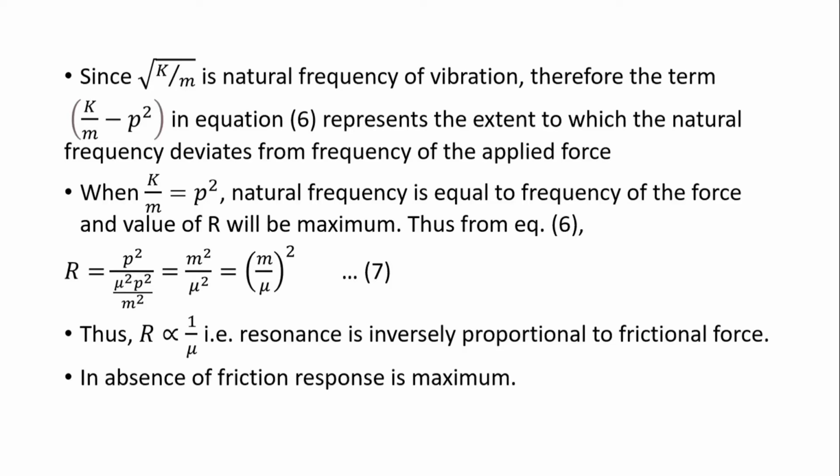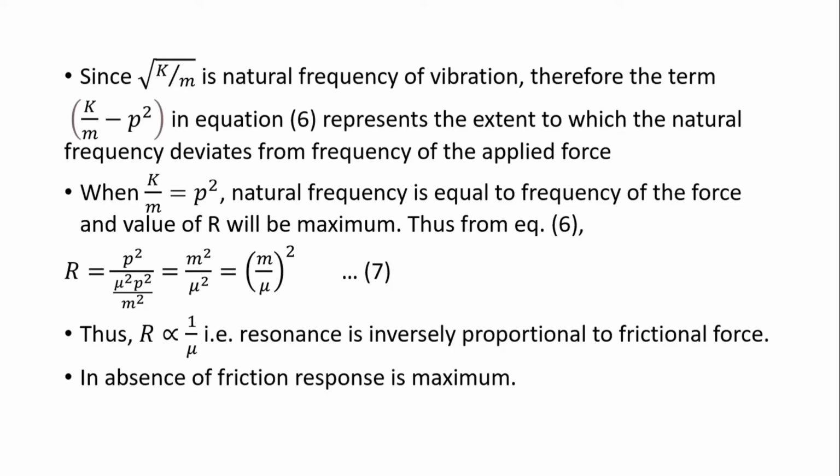So in other words, it represents the way in which the natural frequency deviates from the frequency of the applied force. And when these two terms become equal, that is k by m is equal to p square, then the natural frequency is equal to the frequency of the force, and the value of resonance R will be maximum. This maximum value is simply obtained by putting k by m minus p square equal to 0 in equation 6, that is p square upon this term.